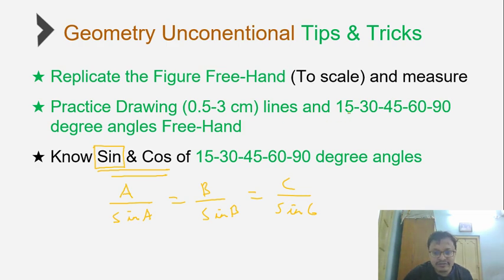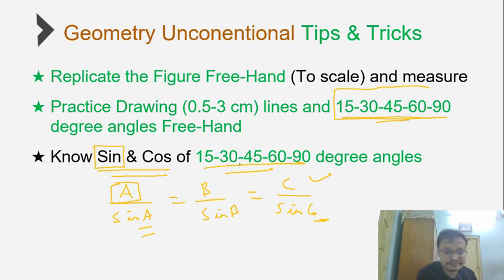Note, you can estimate the approximate angle because you already have an understanding of how to draw 15, 30, 45, 60, 90 degree lines. You can approximate the value of A and, let's say, C if you're comparing the two. And then if you know the value of C, you can get the value of A even without solving the triangle. Why? Because you can approximately get the value of sin C, as you know the approximate value of C by looking at the figure, because you know how to look at an angle and say what the approximate angle in the figure is. And as we know, sine and cos values are a must to remember.